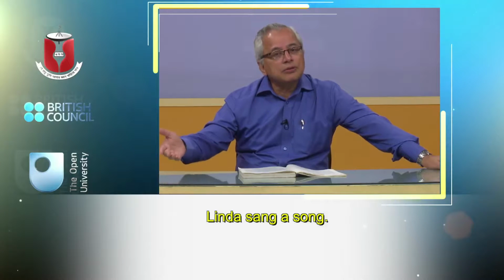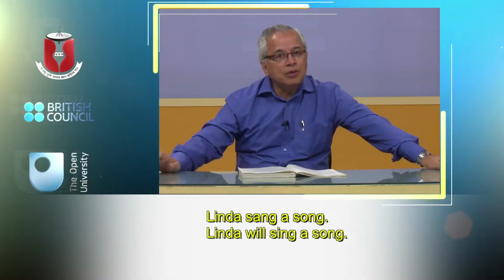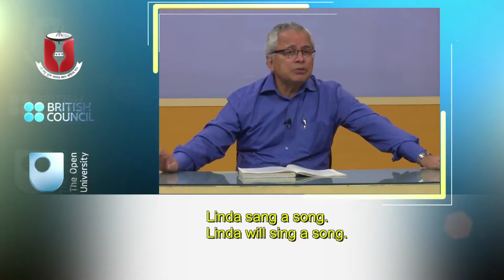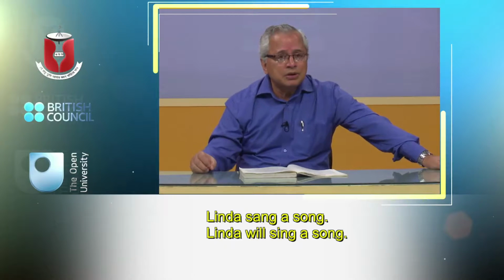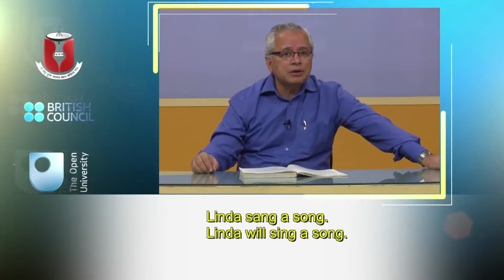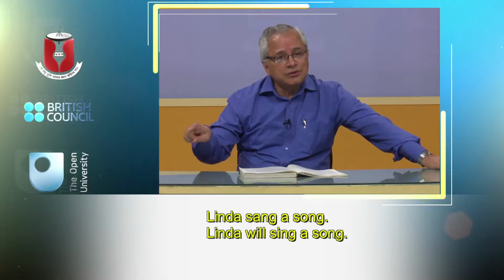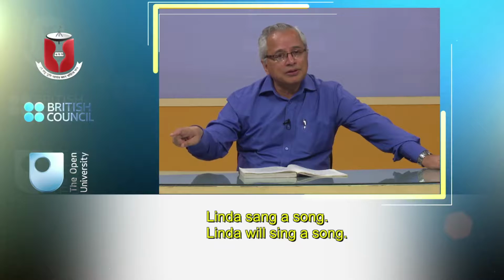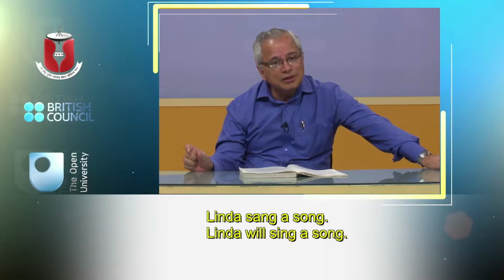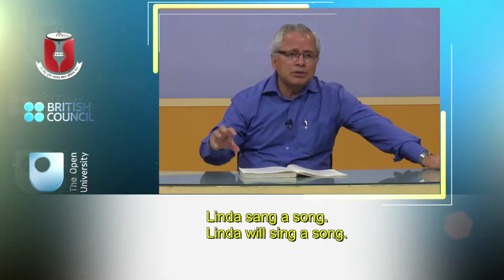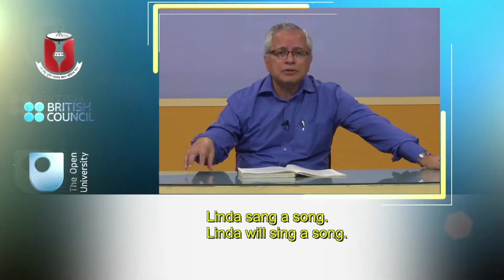But here the instruction is to turn it into the future tense. How will you do it? Linda sang a song; turn it into future, you have to use "will." Linda will sing a song. Now remember, when modal verbs like will and shall are used as auxiliaries, the principal verb will come in the normal spelling as you find in the dictionary. So in Linda sang a song, "sing" becomes "sang" because it is in the past tense, but in Linda will sing a song, "will" comes and therefore "sang" becomes "sing." So you have to remember this. With all the auxiliaries, the principal verbs retain their dictionary spelling.